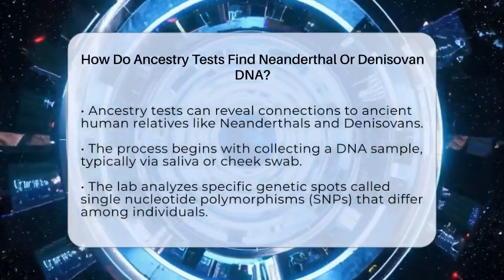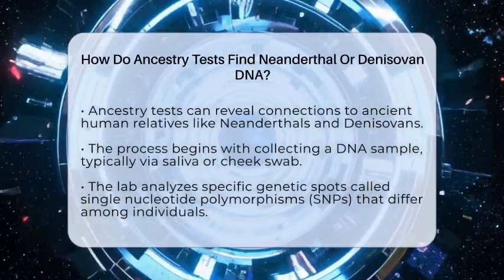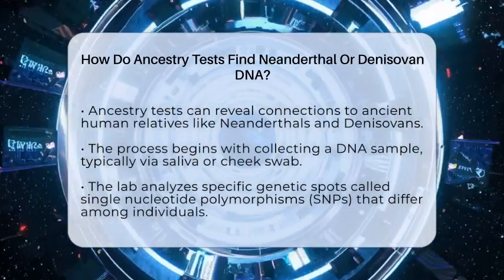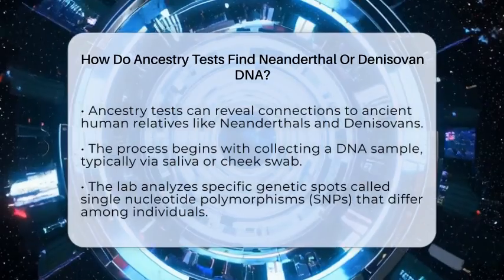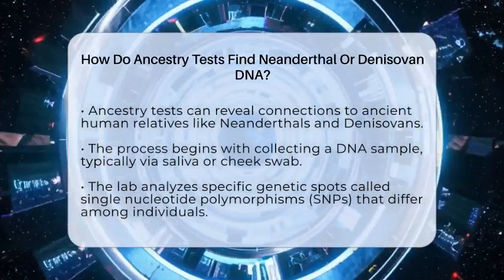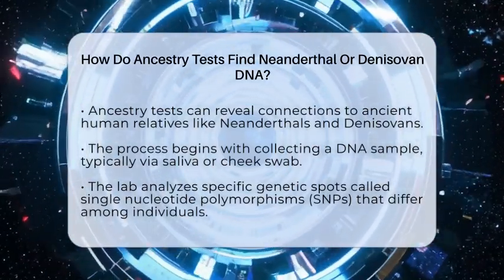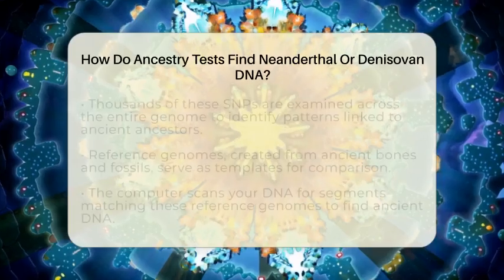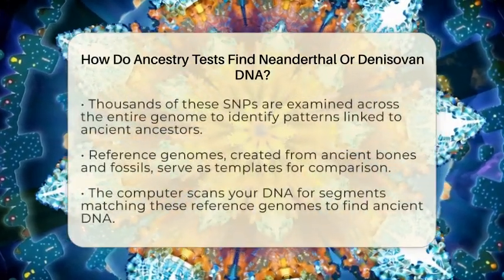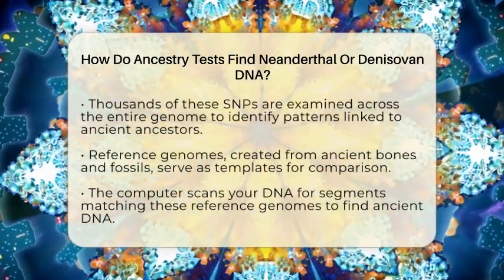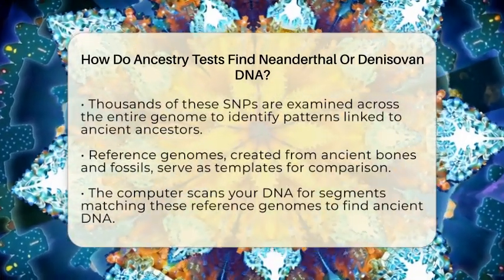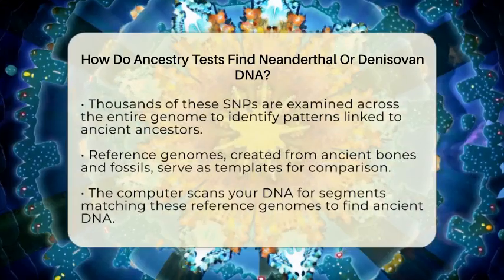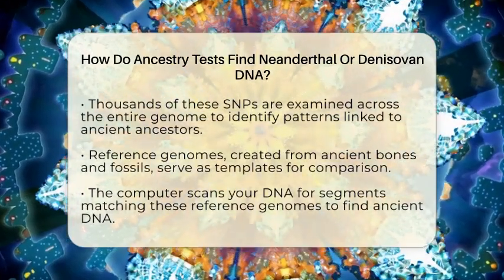First, the process starts with collecting a sample of your DNA, usually from a saliva spit or a cheek swab. The lab then analyzes your DNA for specific spots called single nucleotide polymorphisms. These are tiny differences in the genetic code that vary from person to person. Testing companies examine thousands of these spots across your entire genome. They look for patterns that are known to be linked to ancient human ancestors.